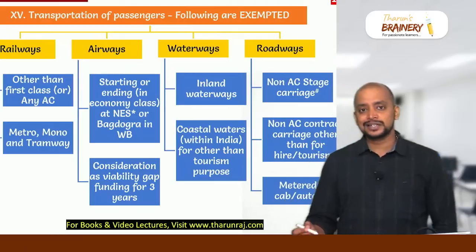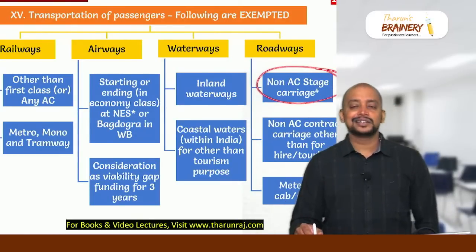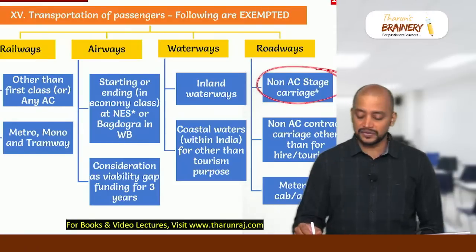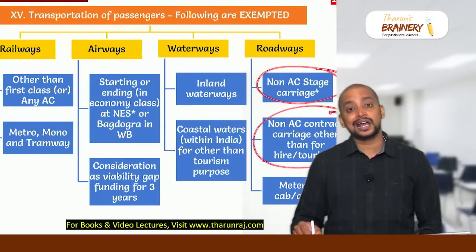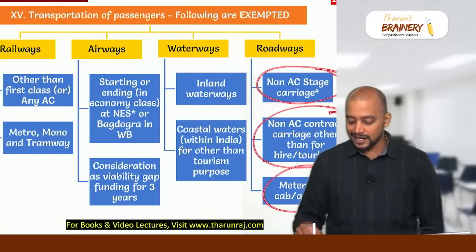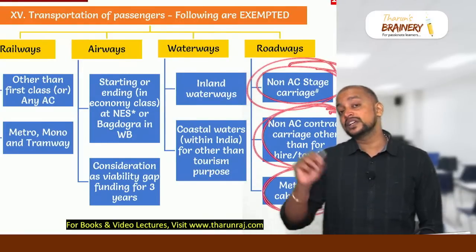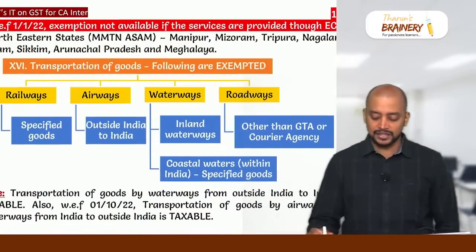And roadways, so in roadways we have 3 exemptions: non-AC stage carriage. Stage carriage means which stops at every stage of the journey. Non-AC contract carriage other than for tourism or hire, okay. And then meter cab or auto rickshaw. These are the 3 cases which are exempted: non-AC stage carriage, non-AC contract carriage other than tourism or hire, meter cab or auto rickshaw. But if these 3 are through an e-commerce operator, it will become taxable.